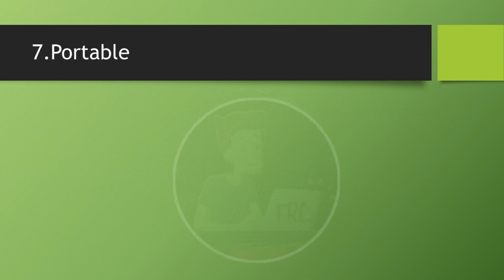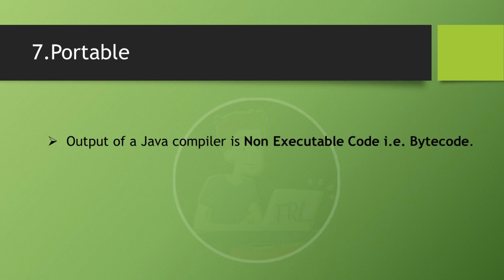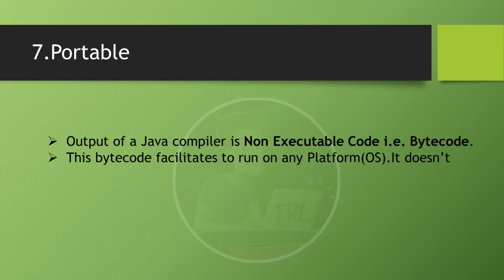Next, portable. Why is Java portable? After successful compilation, the Java compiler gives us non-executable code, that is bytecode. That bytecode facilitates running on any other platform. It doesn't require any implementation. If you write Java code on the Windows platform, after compilation the compiler gives bytecode. That bytecode we can run on any other platform without re-implementing the code. That's why it is portable.